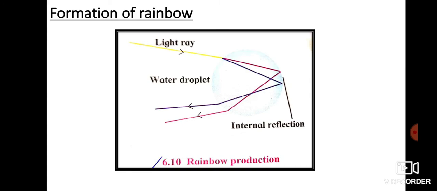So in this chapter we have done 2 videos. In the first one we mainly concentrated on the refraction part, and in the second video we have seen the effects of the atmosphere on refraction and various phenomena. We have studied the formation of a rainbow, we have learned total internal reflection, and we have also seen why stars twinkle and planets do not twinkle, and dispersion of light.